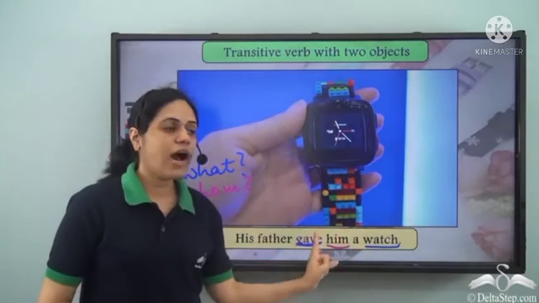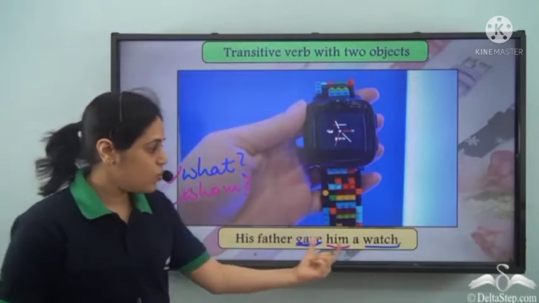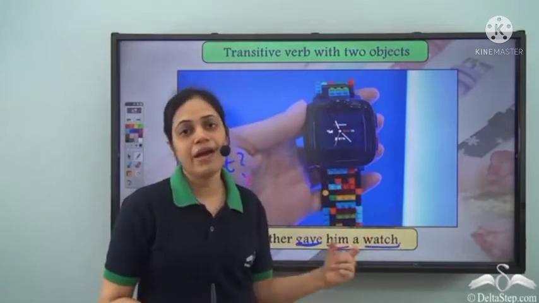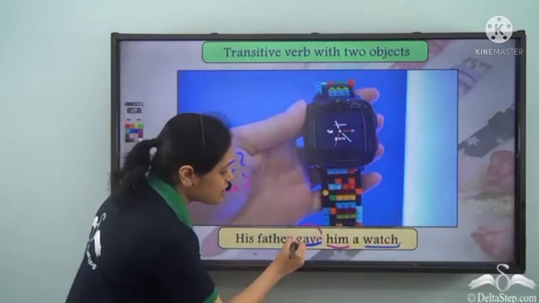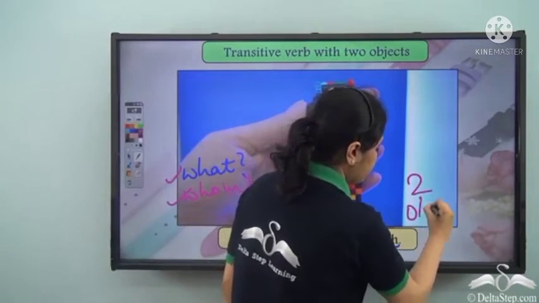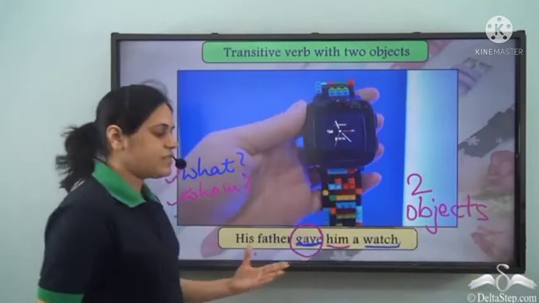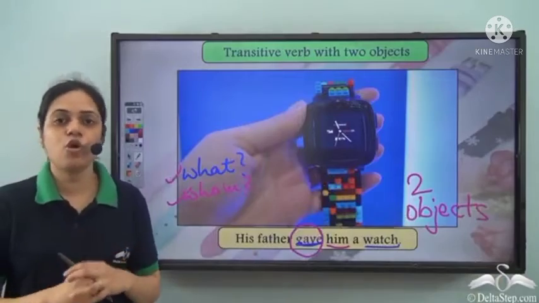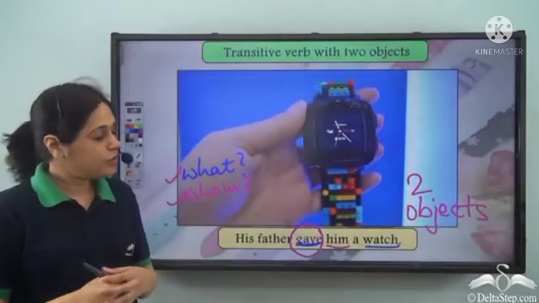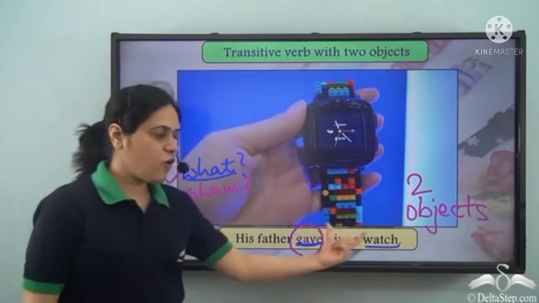So both are objects. There are two objects in this sentence, watch and him. And gave is a transitive verb with two objects. Now the answer to the question what is watch.